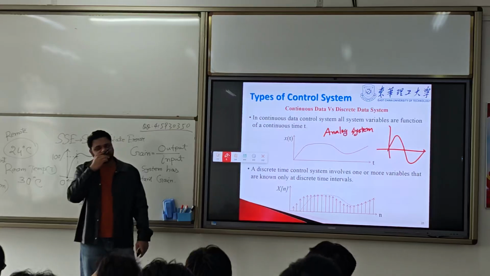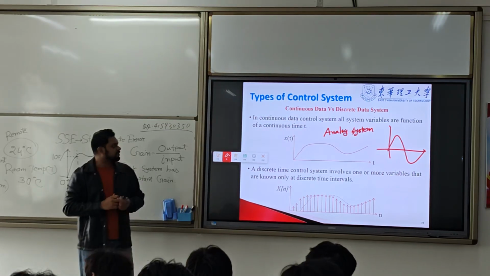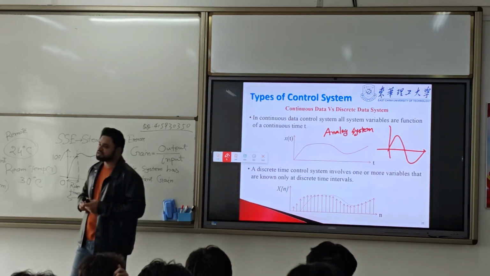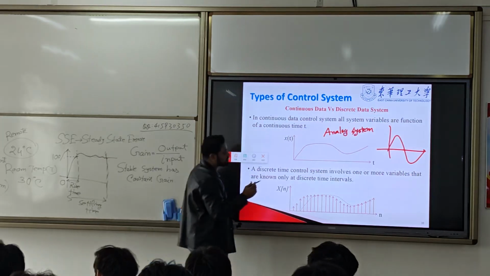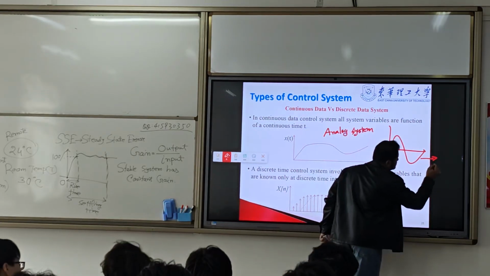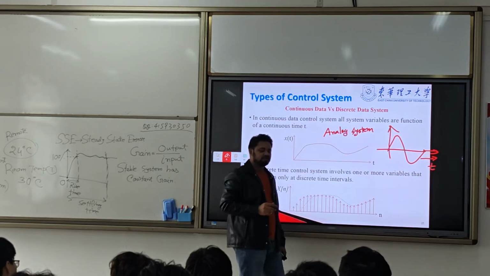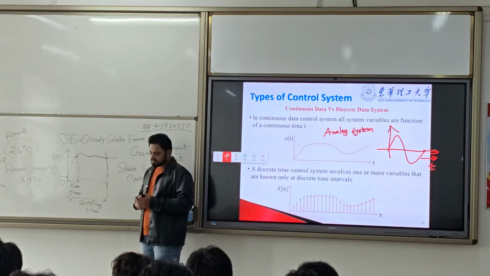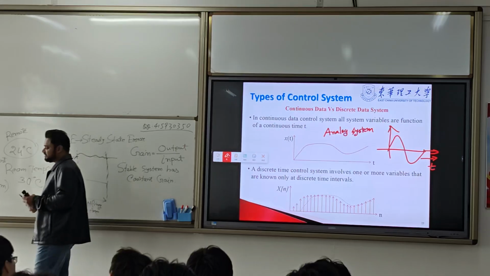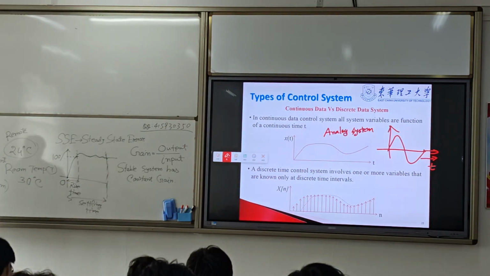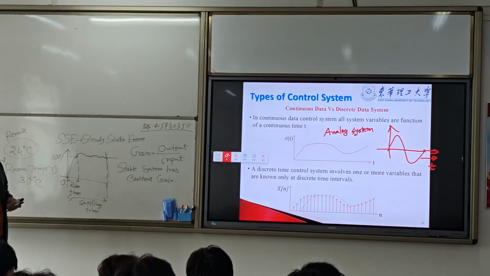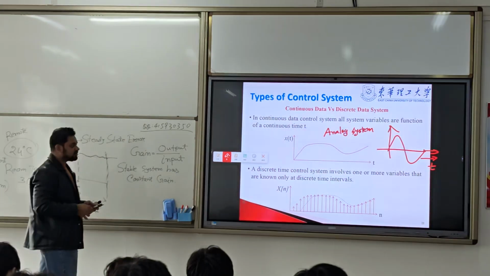In the continuous data control system, all the system variables are functions of a continuous time t. This is t. So all the variables are functions of t. It is continuous all the time. You cannot separate any data.